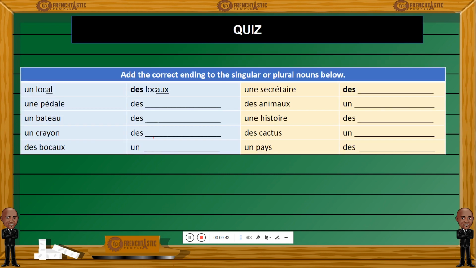That's how it goes. Now we have a quiz here. Please find the plural form of these nouns and post your answers in the lab. And I'll be happy to help.